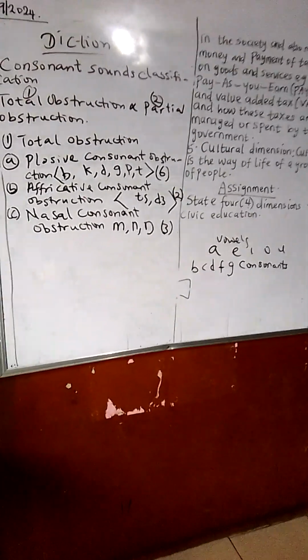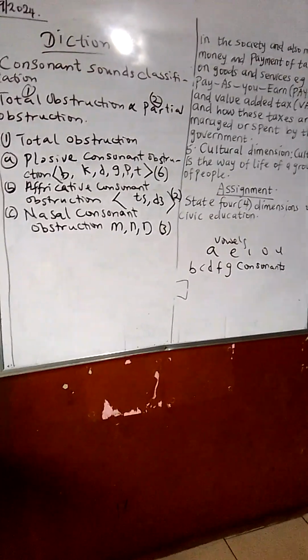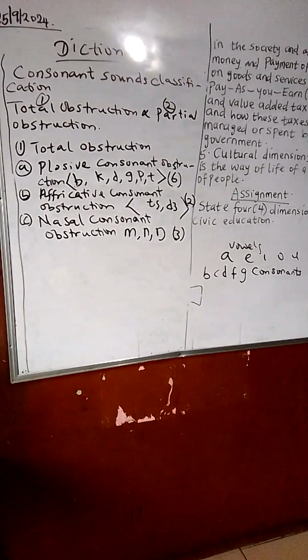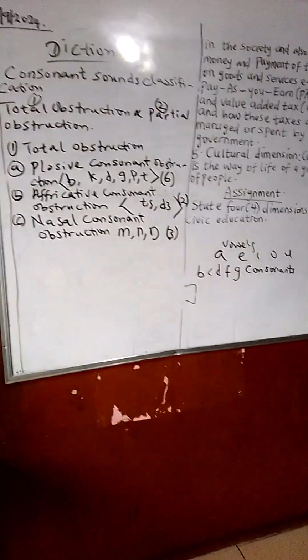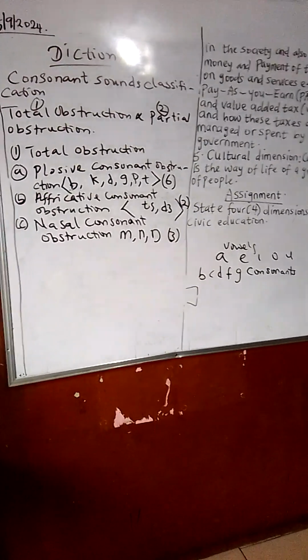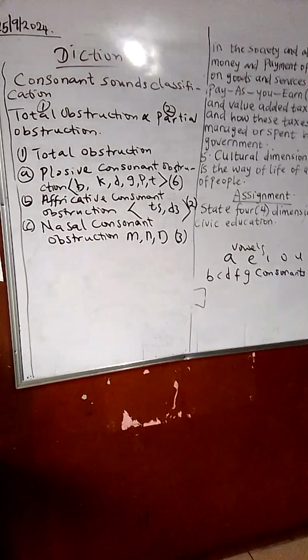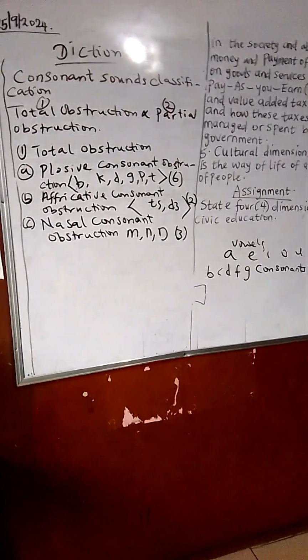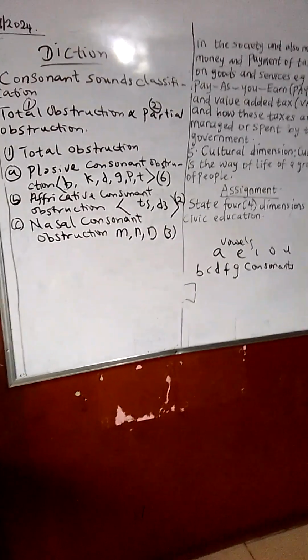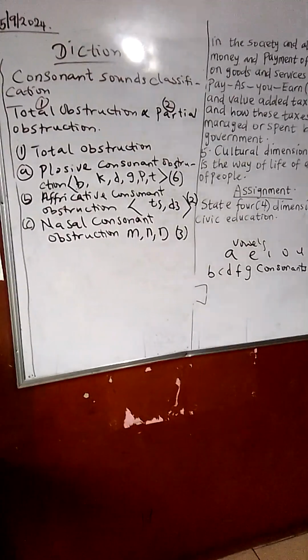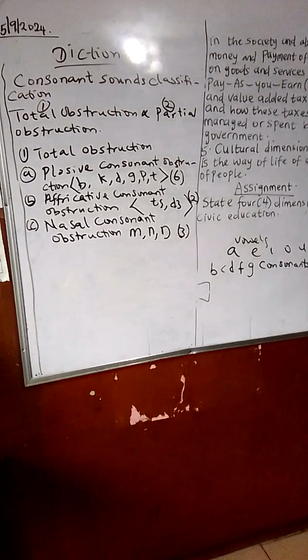Then example of words with ng is mostly your nk and ng sounding ng. For instance, under the nk we have bank, okay, bank. Under the ng we have your words like king, words with ng mostly as the sound.